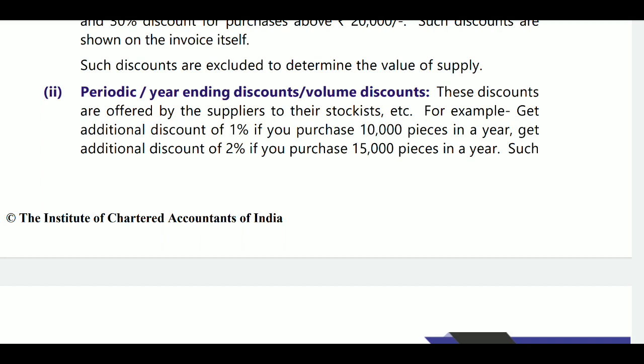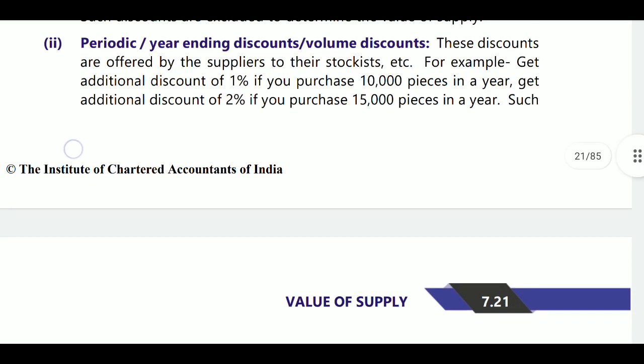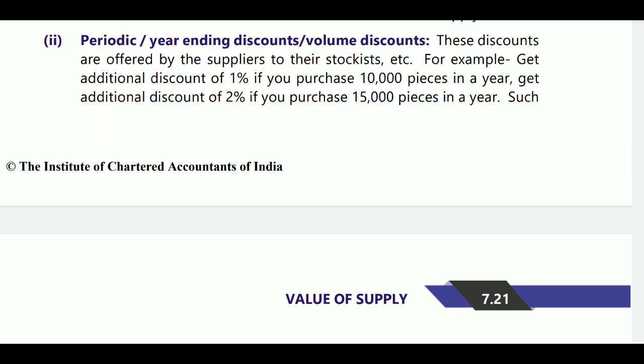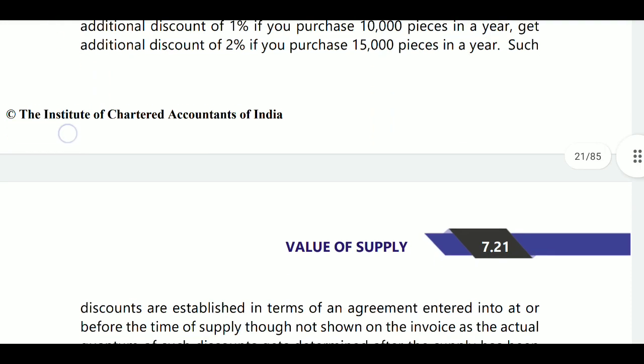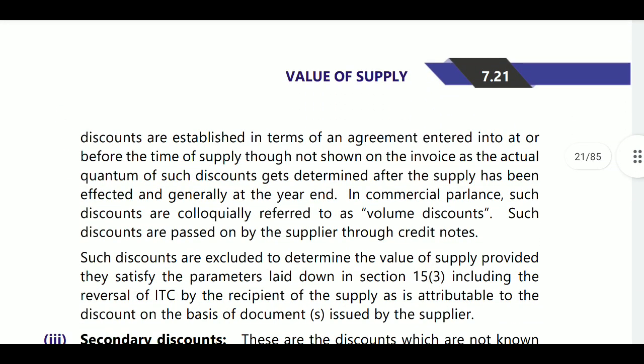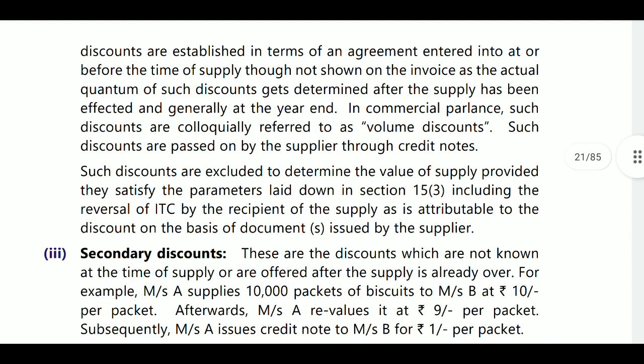Here they will tell that these discounts are offered by the supplier to their stockist. For example, get additional discounts of 1% if you purchase 10,000 pieces in a year. Get additional discounts of 2% if you purchase 15,000 pieces in a year. Such discounts are established in terms of an agreement. There is an agreement entered at or before the time of supply, so it is not shown in the value, because you must reach that target.